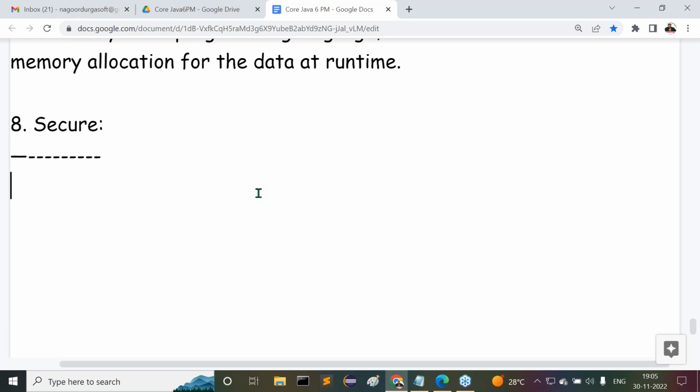How is it possible? The answer is very clear. All of you observe carefully. To provide web security, Java has provided a separate implementation internally.